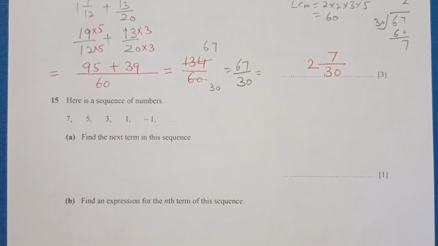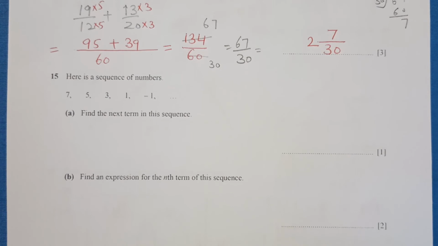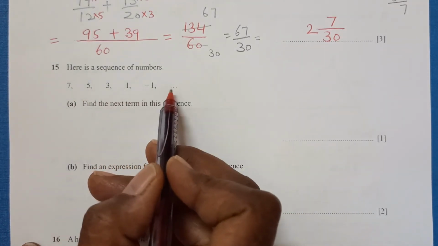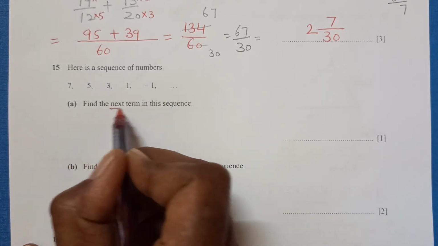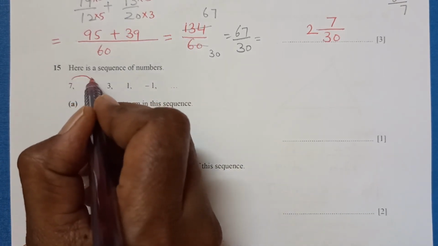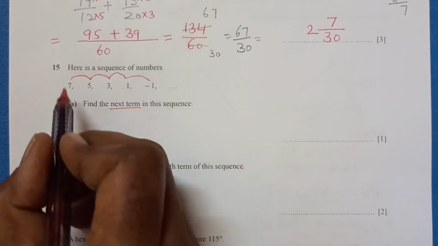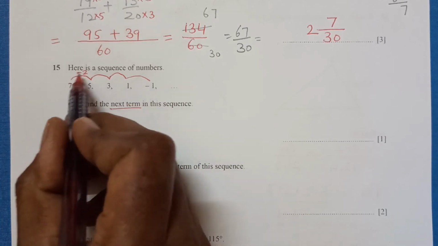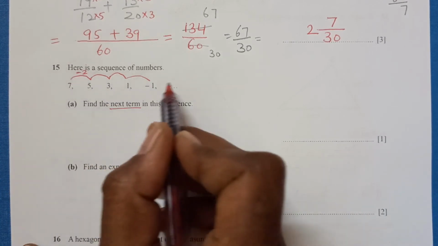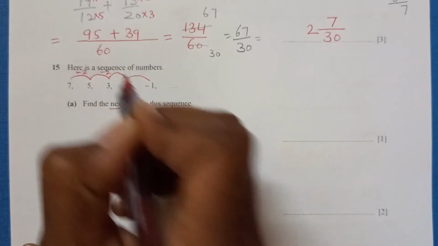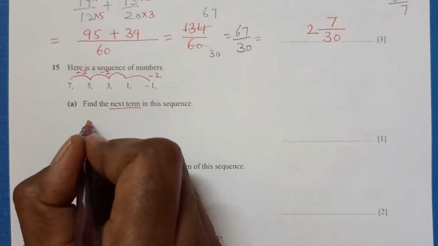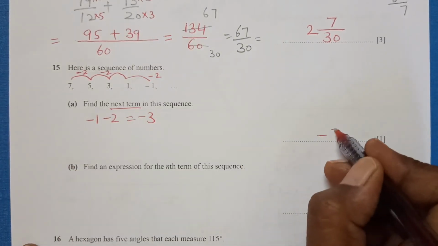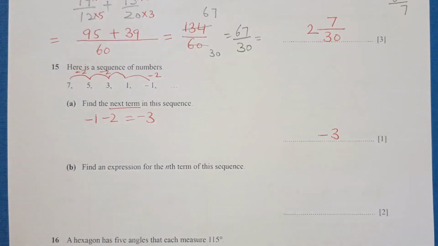Question number 15. Here is a sequence of numbers: 7, 5, 3, 1, -1, and then this is missing. Find the next term. If we move from one term to the next, what do you observe? 7 minus 5 is 2, 7 minus 2 is 5, 5 minus 2 is 3. So we are subtracting 2 in each step. So -1 minus 2 is -3. The next term will be -3.